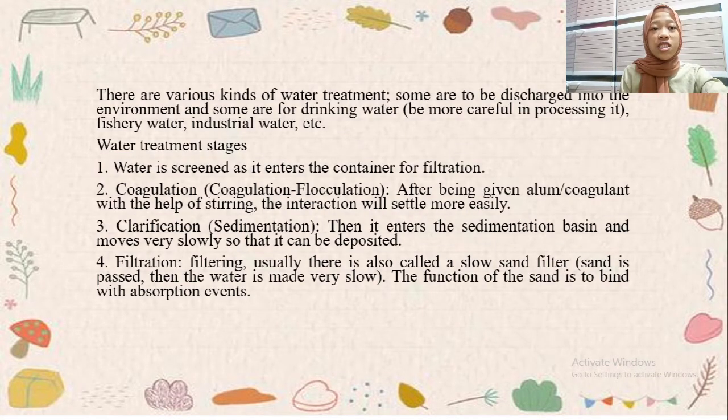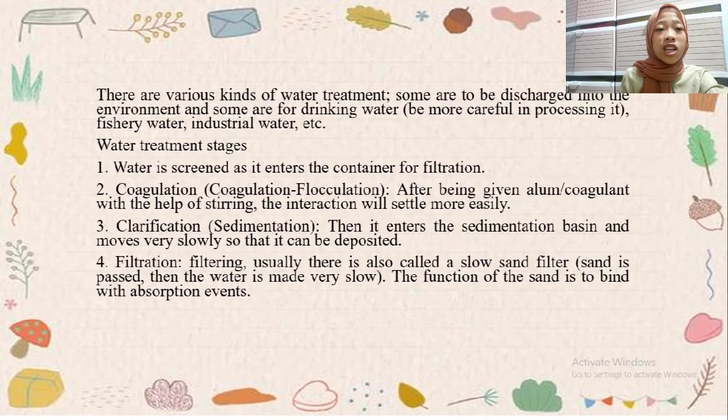There are various kinds of water treatment. Some are to be discharged into the environment, and some are for drinking water, so be more careful in processing it. For fishery water and industrial water, water treatment stage 1: water is screened as it enters the container from filtration. 2.